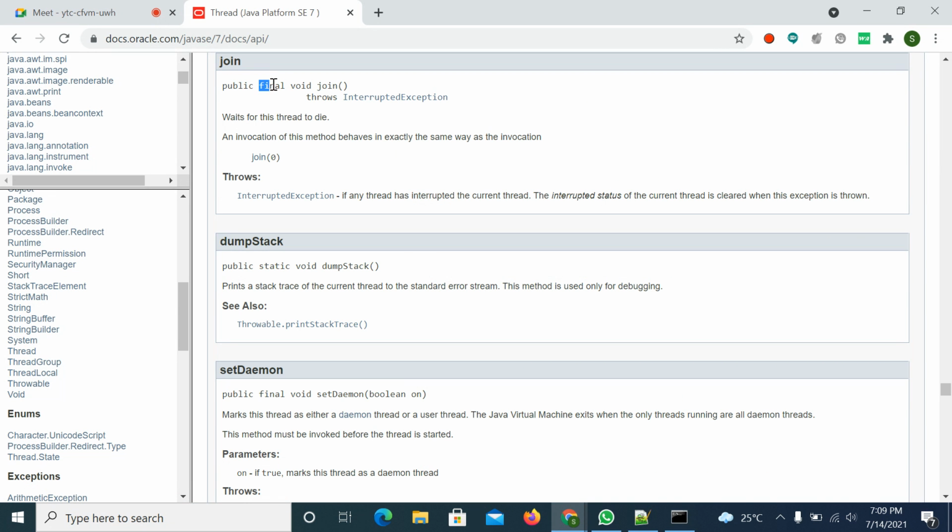In the prototype, the method is a final method. It's not a static method. You are not supposed to call Thread.join. In the earlier case, the sleep method is a static method, so you can call Thread.sleep. But in this case, it's not possible. And again, it is throwing interrupted exception. That means you need to surround it with try-catch blocks or you can use the throws keyword. So we will try this one.